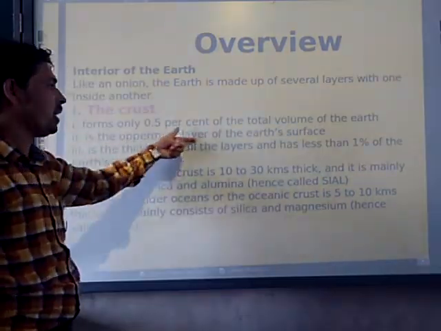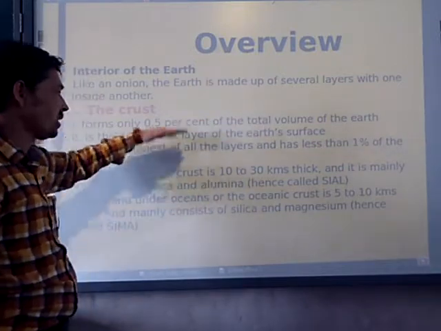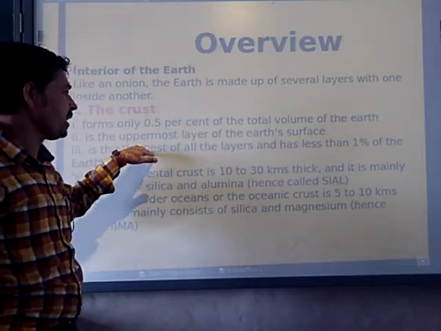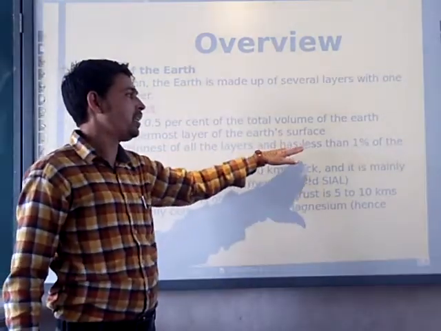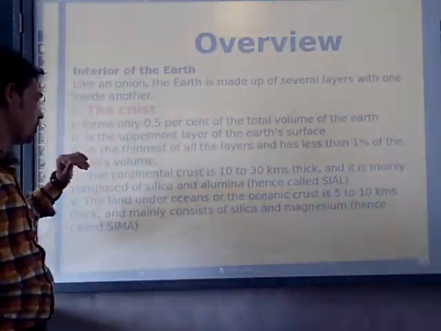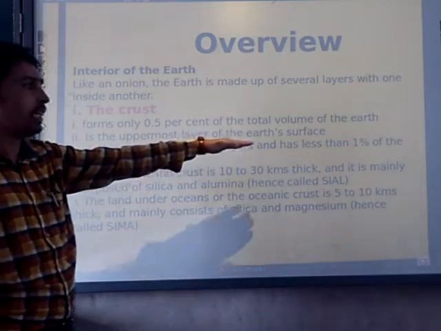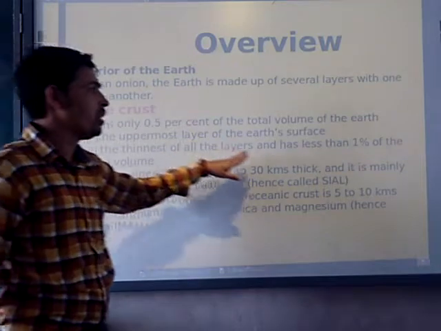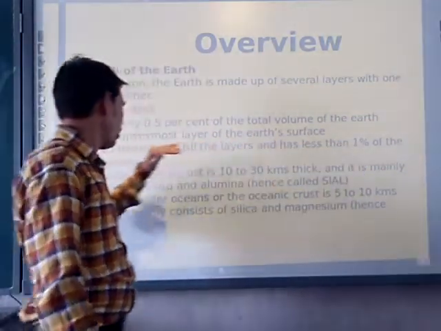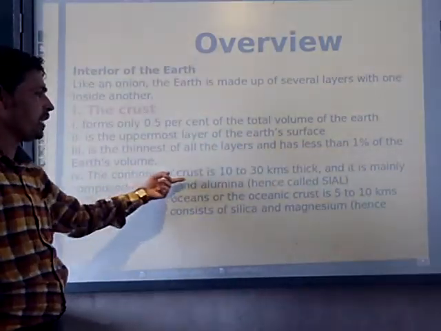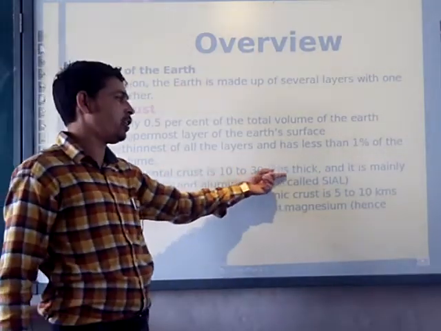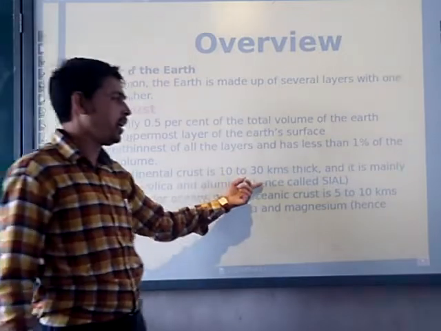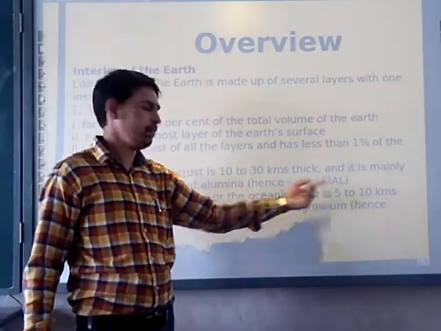Then the uppermost layer of the earth's surface, the earth crust, is the uppermost layer. It is the thinnest of all the layers and less than 1% of the earth's volume. So this is for your additional interesting asides, which I am keeping here: the 0.5%, less than 1% of the earth's volume. Then the continental crust is 10 to 30 km thick, and it is mainly composed of silica and alumina, and hence it is called sial.